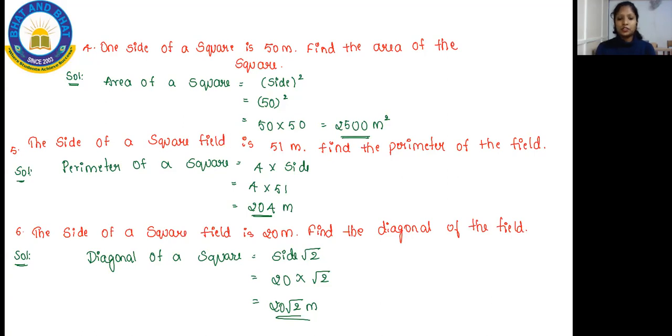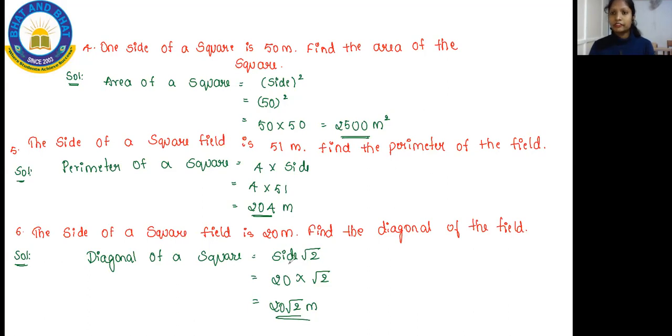You haven't understood the sixth one. Nothing you have to do in the sixth one. You will be doing the perimeter of the square, and for that you will use the formula 4 into side. So 4 into 51, whatever answer you get, that is 204. Side is given, that is the side of a square. You will multiply that with 4.